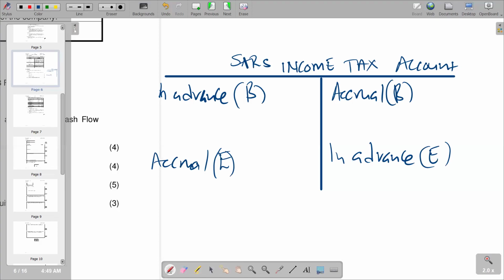And then the amount of SARS taxation for the period will come here, and it is supposed to go to the profit or loss, or the income statement. That's why we see the adjustment take place. That is the tax for the period. So we can simplify it by saying tax for the period.